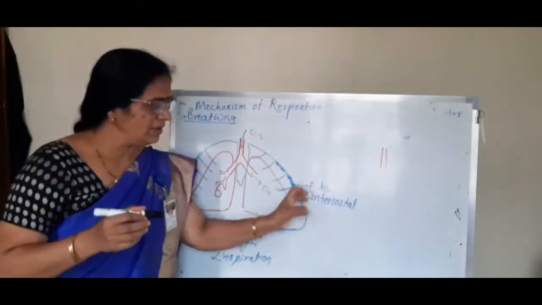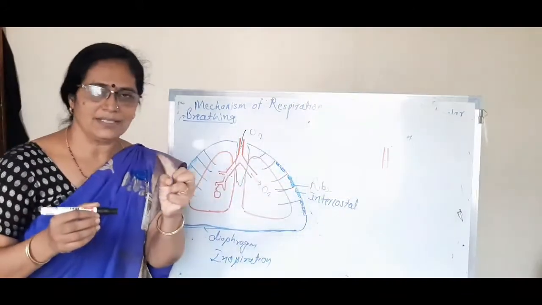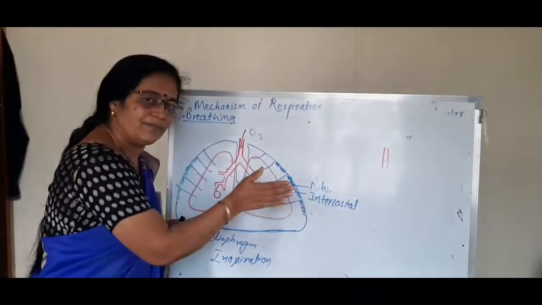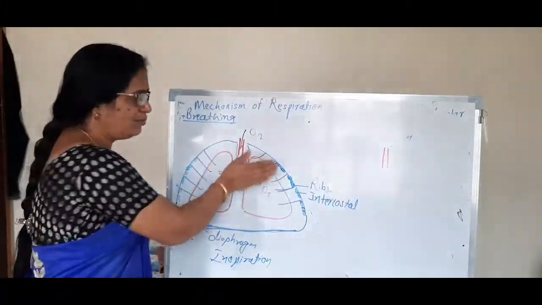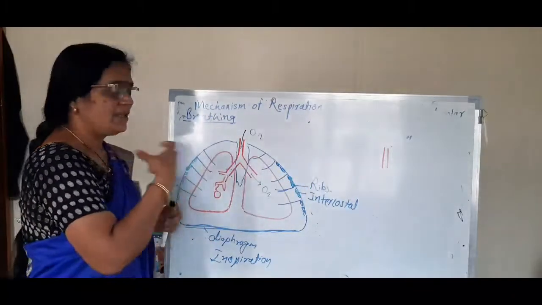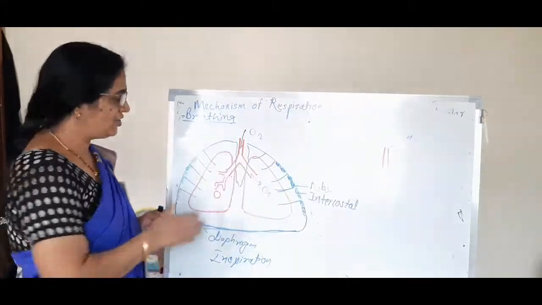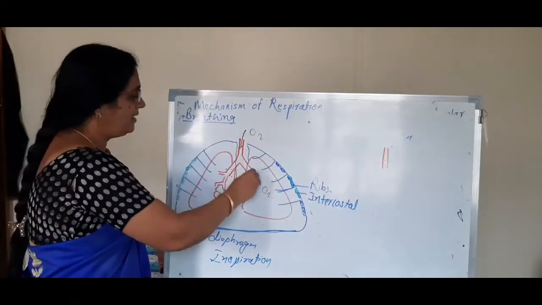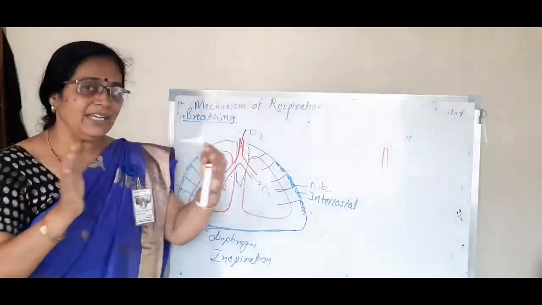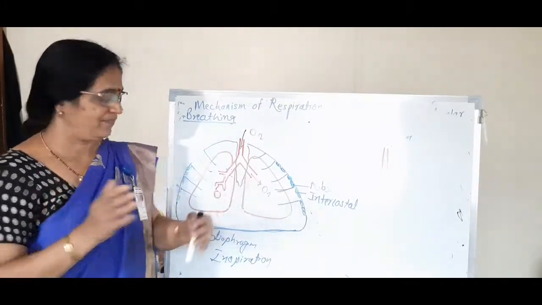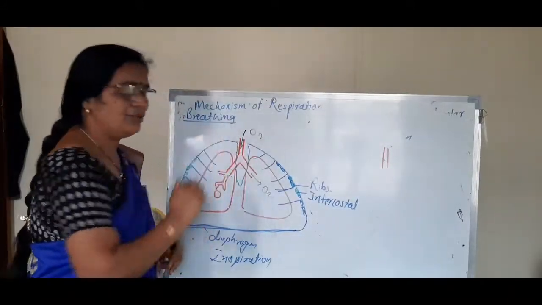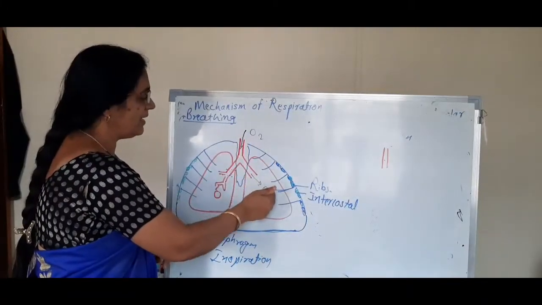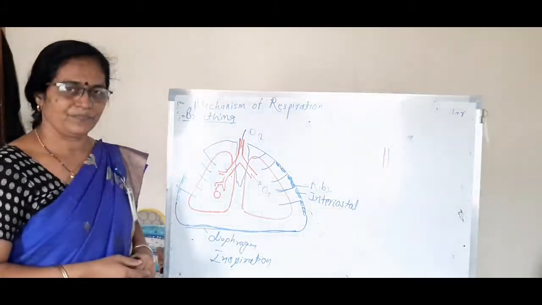During inhalation, the intercostal muscles contract, the ribs are pushed in an upward direction, the sternum is pushed upward, the thoracic cavity increases in size, and O2 enters through the trachea into the lungs.